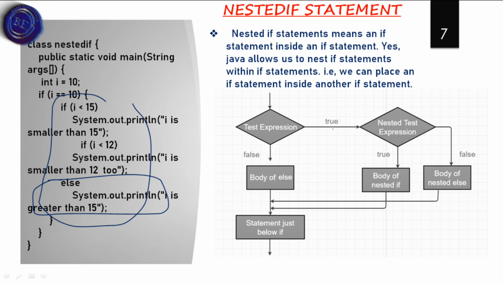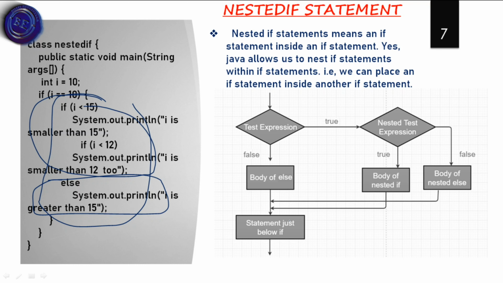In the nested test expression, if the condition is true, it will go to the body of the nested if, or else it will go to the body of the nested else when the given condition is false.